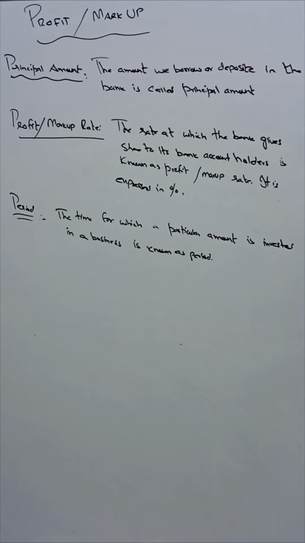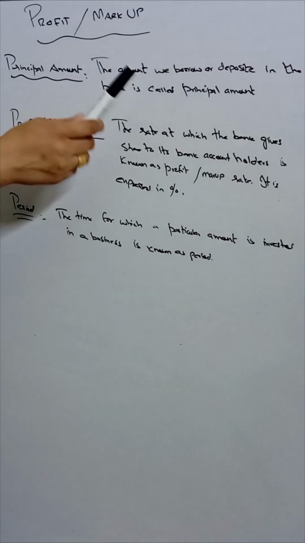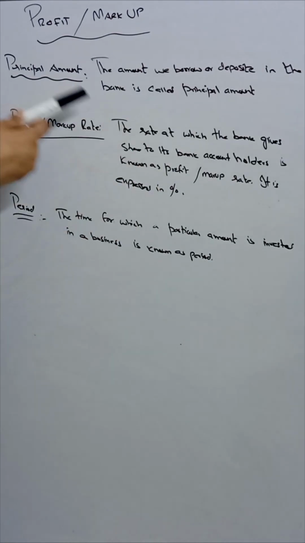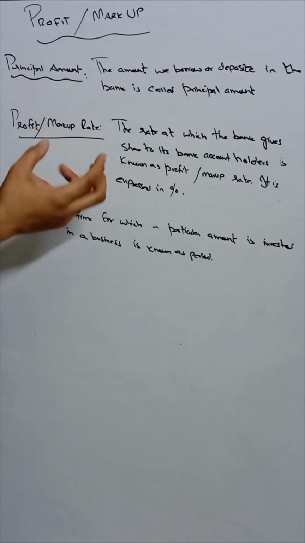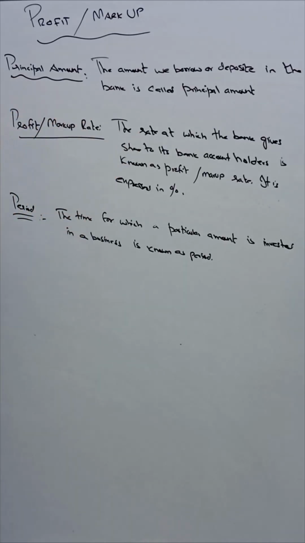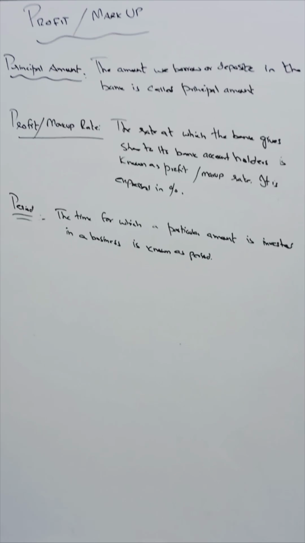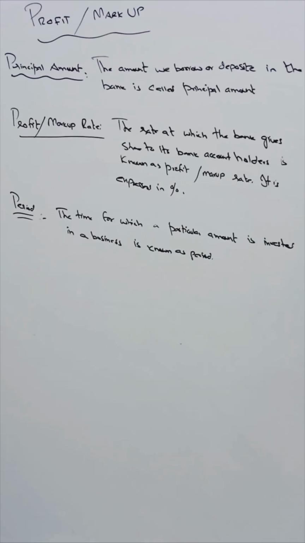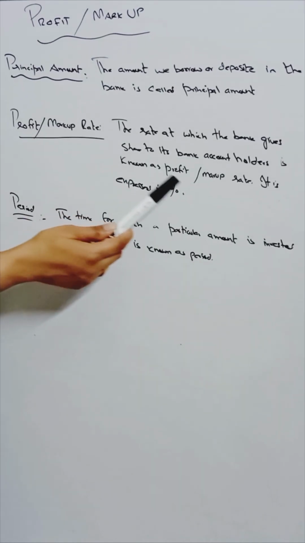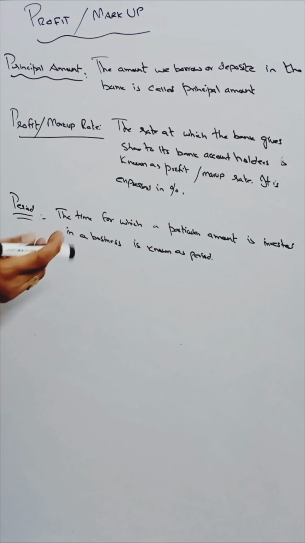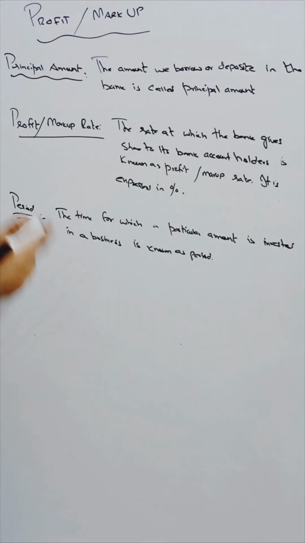So let's begin. Principal amount. What is principal amount? The amount we borrow or deposit in the bank is called principal amount. In other words, the actual amount that we deposit in the bank or borrow from the bank is called principal amount. Now, profit or markup rate: the rate at which the bank gives a share to the bank account holders is known as profit rate or markup rate.